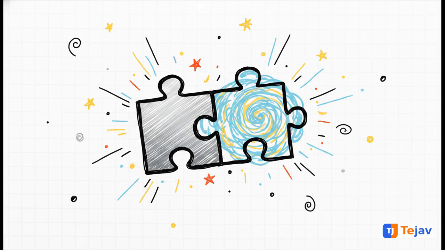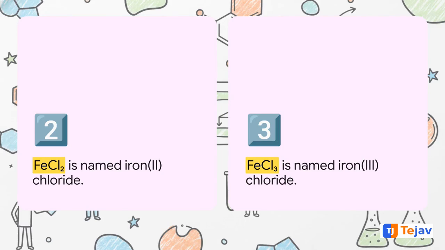But let's level up a bit. This brings us to transition metals. These guys can be tricky because they can exist in more than one oxidation state, meaning the very same metal can have different charges. We need a way to know which charge is present, right? We do this using Roman numerals.